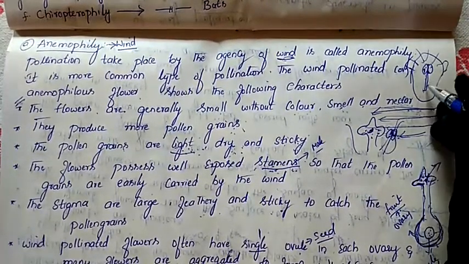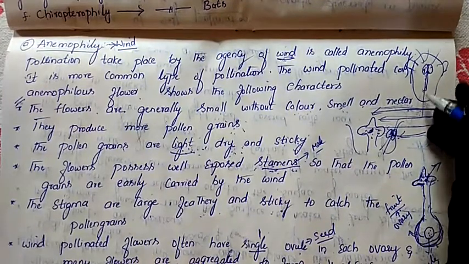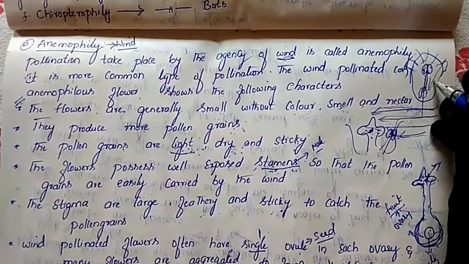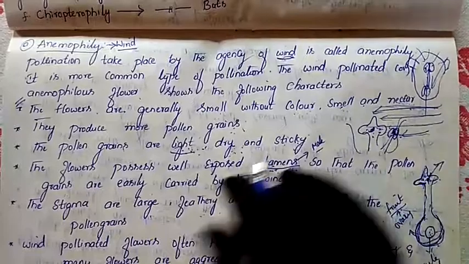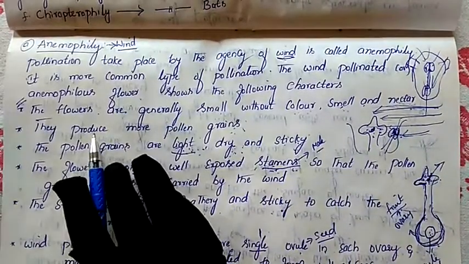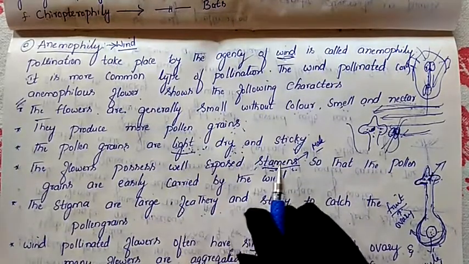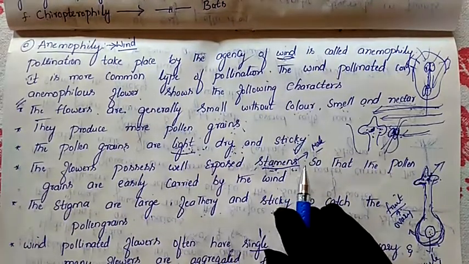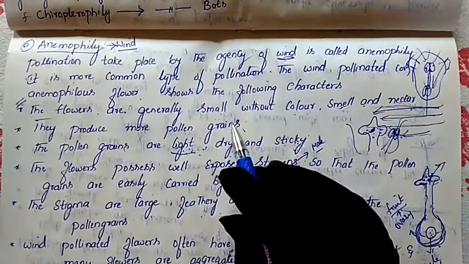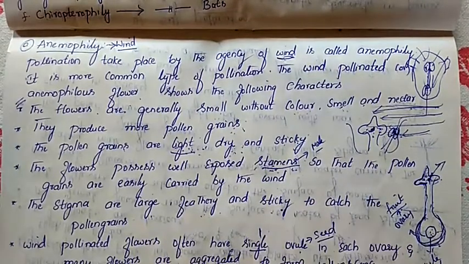If it is hidden inside, the wind is unable to carry it easily. So the special character of these flowers is that they possess well exposed stamens, so that the pollen grains can be easily carried by the wind.